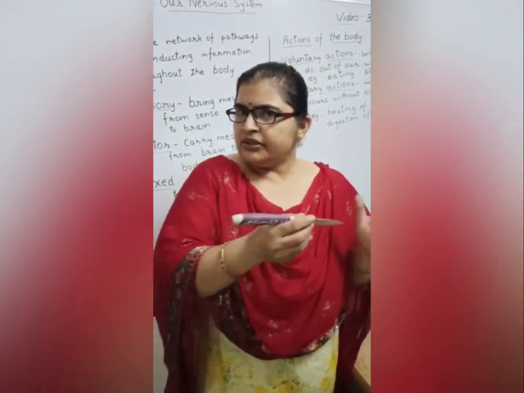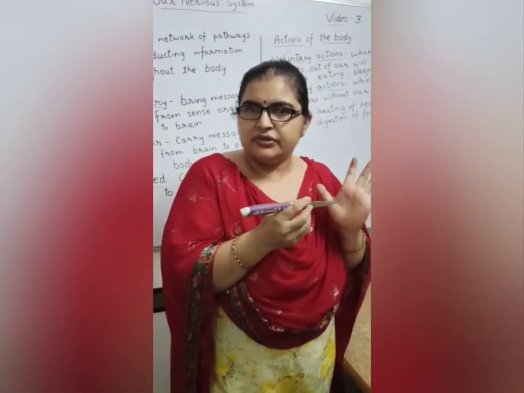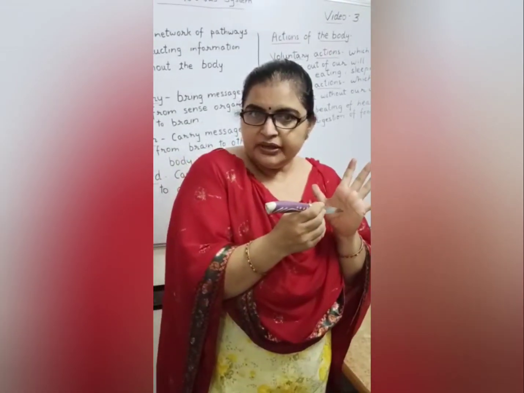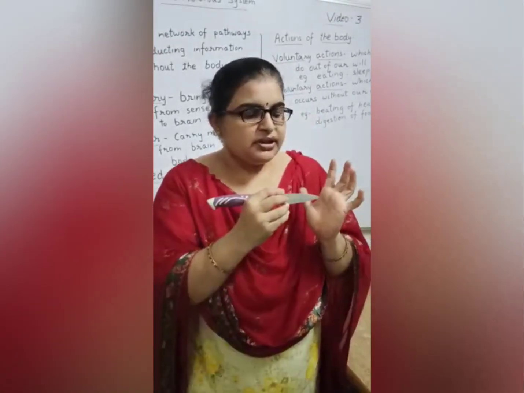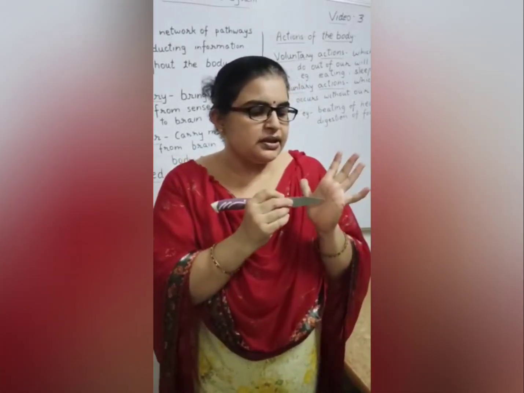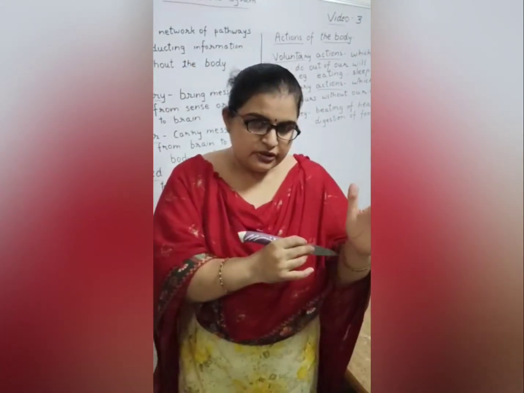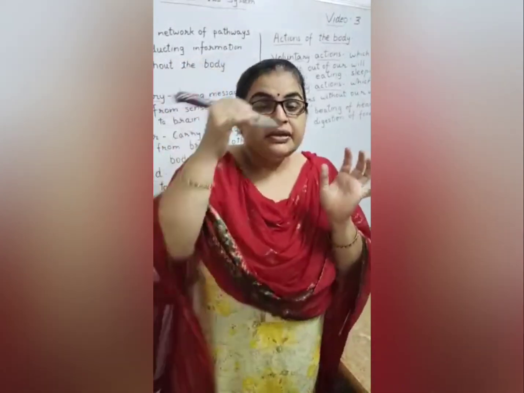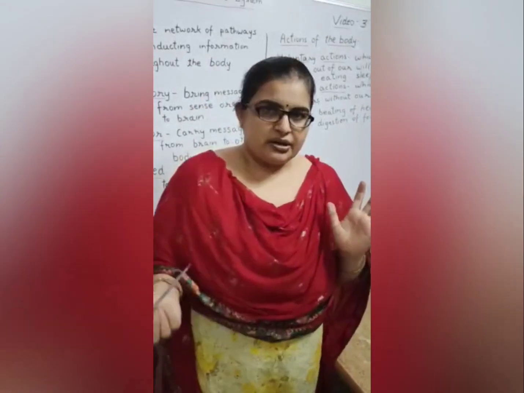If someone is hitting you with a knife, like I am hitting myself with the knife, see the position, the right hand is turning back. There is a network going from here to my brain, and then the brain is sending messages to my right hand to move back.